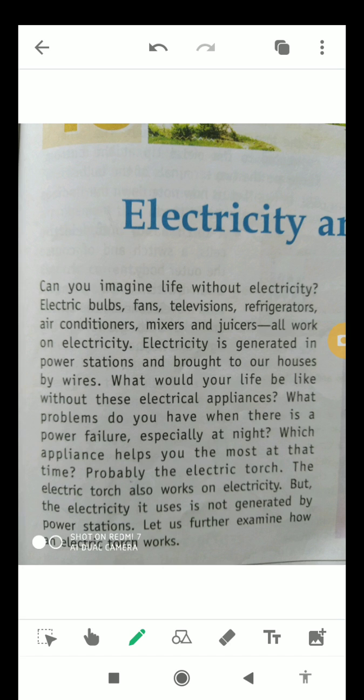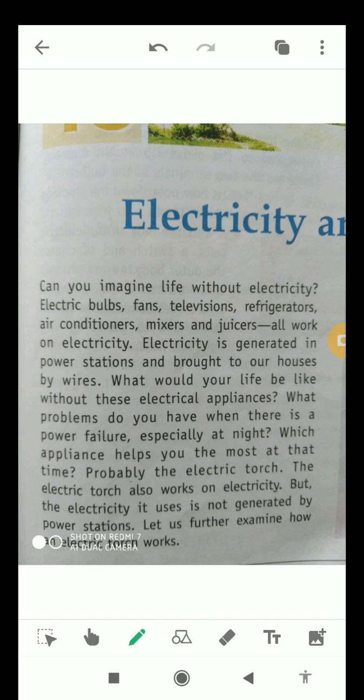They all work on electricity. Electricity is generated in power stations and brought to our houses by wires. What would your life be like without these appliances?